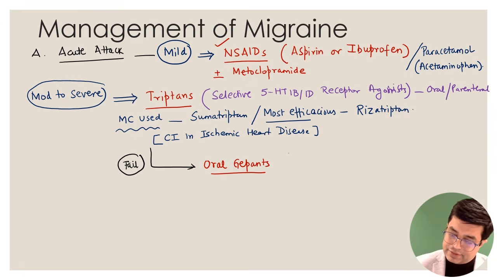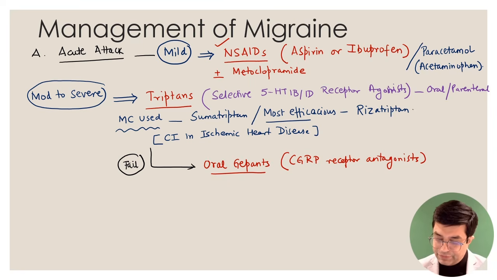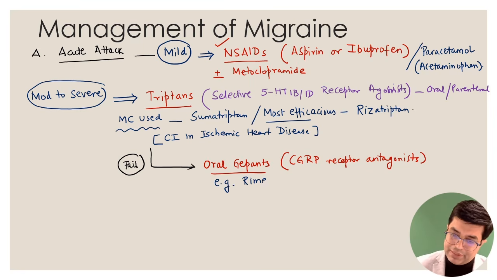These drugs belong to a category known as CGRP receptor antagonists. These agents are employed where triptans are not effective or they fail. So they can give a case scenario and ask you, triptans are not available or not effective, what agent will you try? The typical oral gepant which is available in India is rimegepant. Right? This is the management of an acute attack.